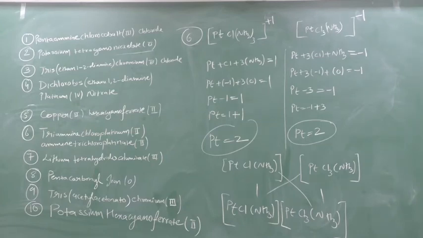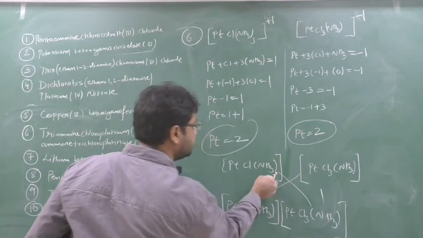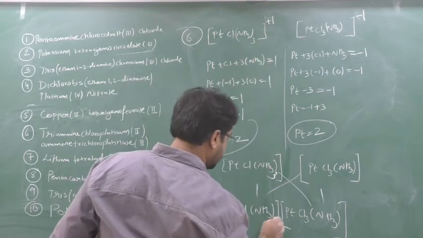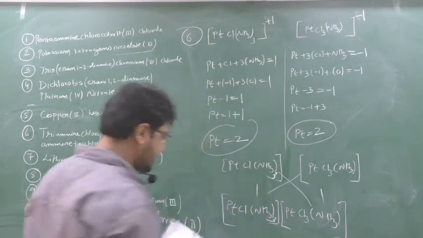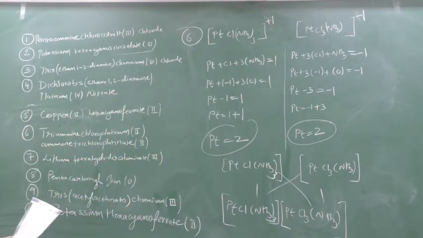On this it will be plus 1, so here thrice will come. Right? So the answer should be Pt, Cl, NH3 thrice, Pt, Cl3, NH3. Understanding or not? Clear?